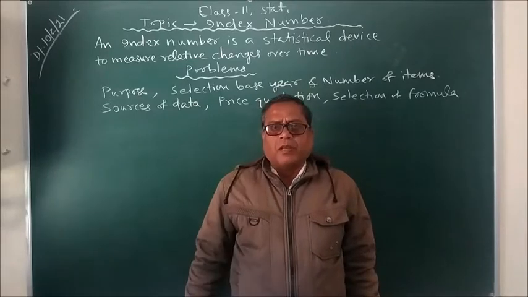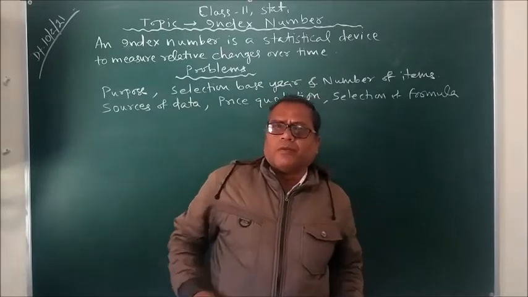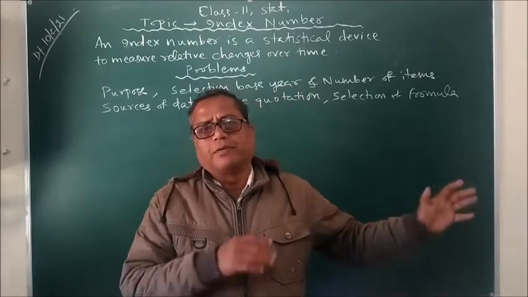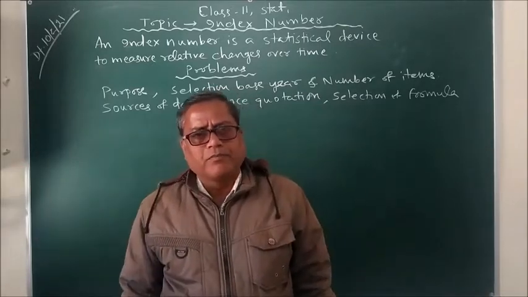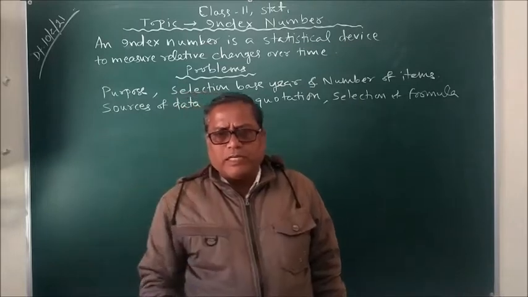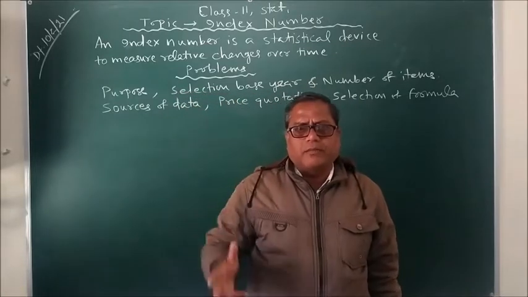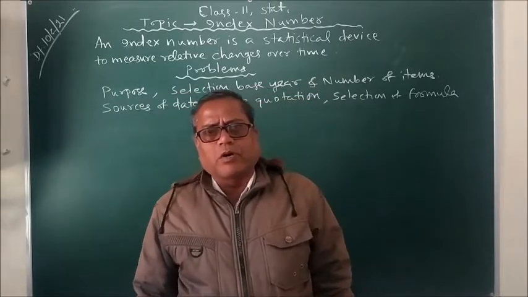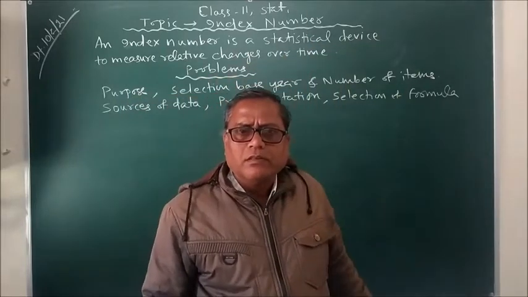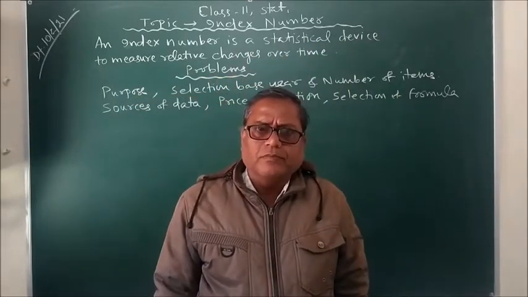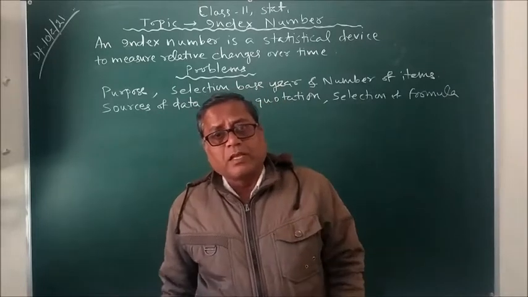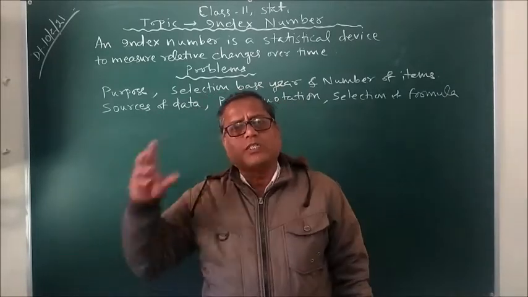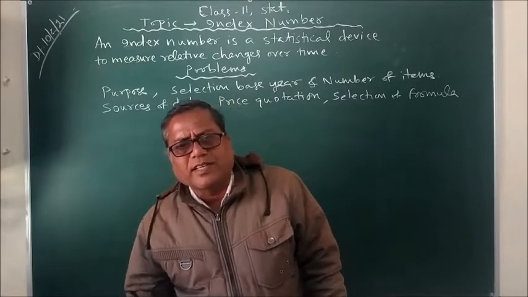For example, what people consume to survive, or what is the usual consumption of people. So, can we formulate an index number for all people at a time? Our purpose would fail. Why? Because there are people who are consuming only rice and dal.